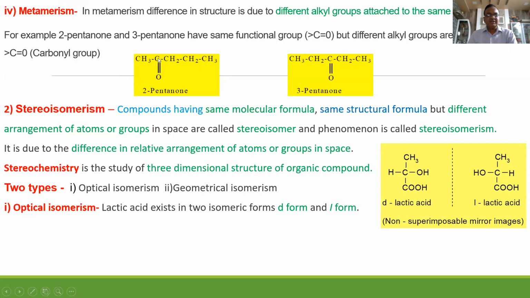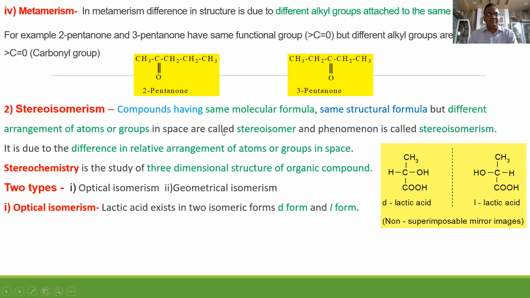Now metamerism. See why these are metamers: 2-pentanone and 3-pentanone. This is the first carbon, second carbon, third carbon, fourth carbon, fifth carbon. The total number of carbons is 5. It has a ketone functional group. That's why it is 2-pentanone, because the second carbon is ketonic in nature. You have to give numbering from left to right. Here numbering can be given from this side or this side, it is all right, but the ketone is coming at the third position. That's why it is 3-pentanone, or pentan-3-one. Now this is all regarding structural isomerism.